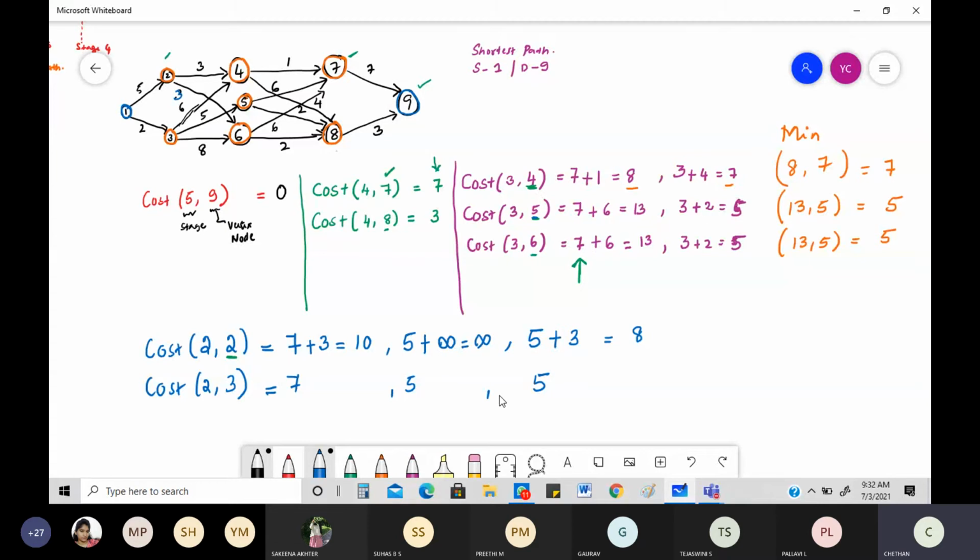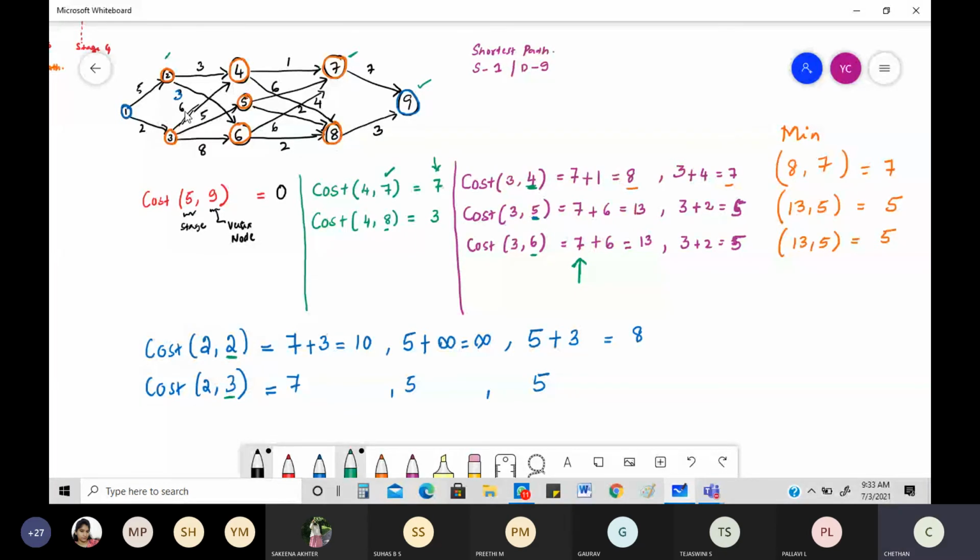Next node, you just check from here. 3, 3 is here. Okay, fine. Then I have written this 7. What is that 7 representing? 4. From 3 to 4, is there a path? Yes, there is a path from 3 to 4. It is nothing but 6. So I'm going to write it. What is it? 13.